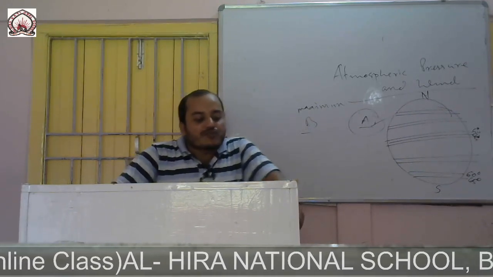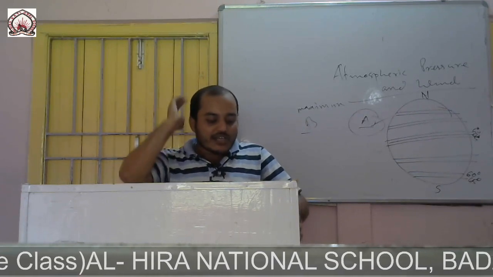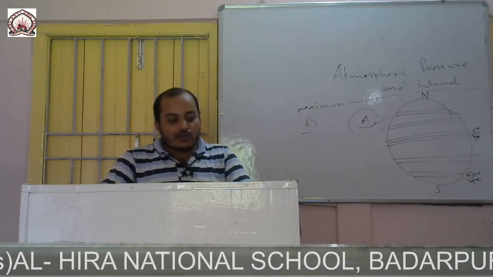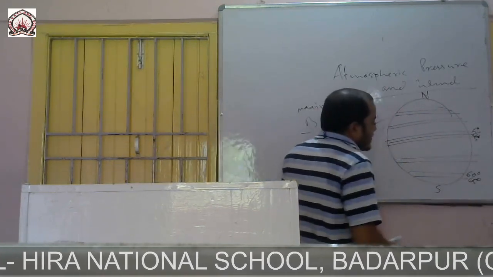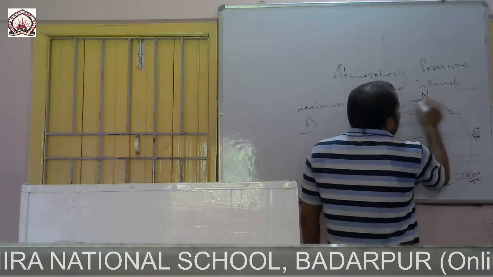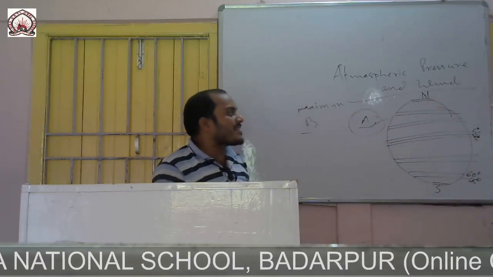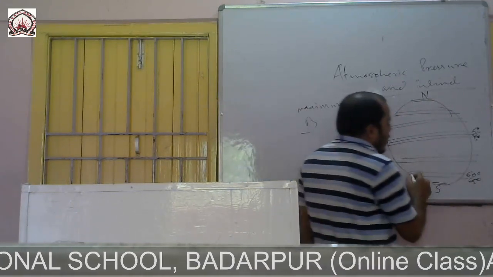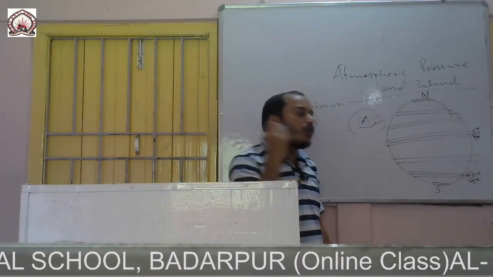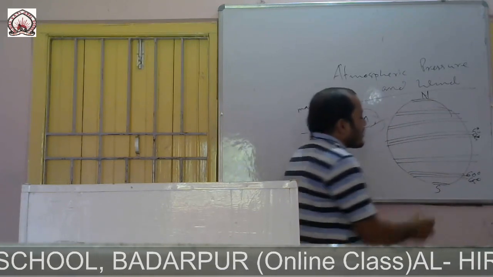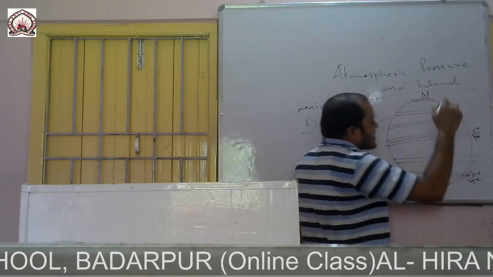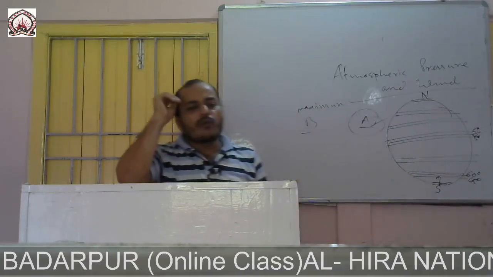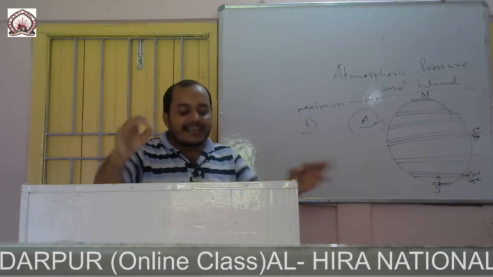Now polar wind. The wind which blows from the high pressure polar region to the subpolar low pressure region is called polar wind. Now this is the polar region, North Pole and South Pole. So here the atmospheric pressure is maximum and temperature is minimum. So this is the low pressure belt. I told you that wind always moves from high pressure to low pressure. So when wind moves from the polar region towards the low pressure subpolar belt, it is called the polar wind.